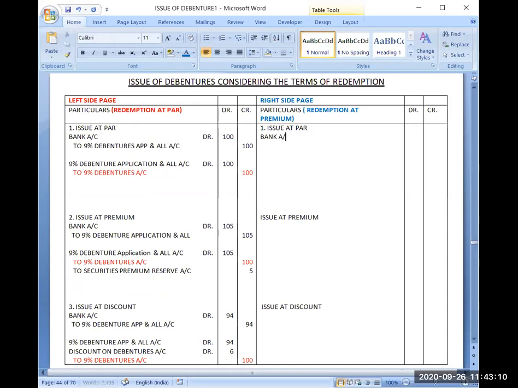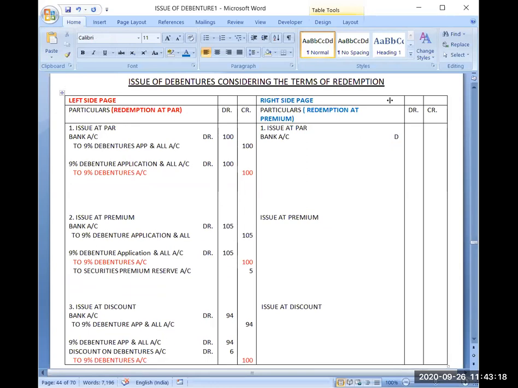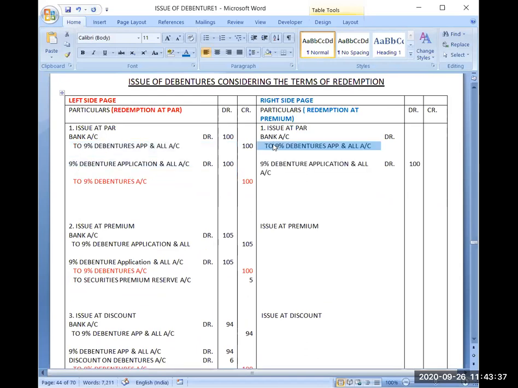Bank account debit, to debenture application and allotment account, rupees 100, because you will receive rupees 100 because you are issuing debenture at rupees 100. I hope the first entry is clear.